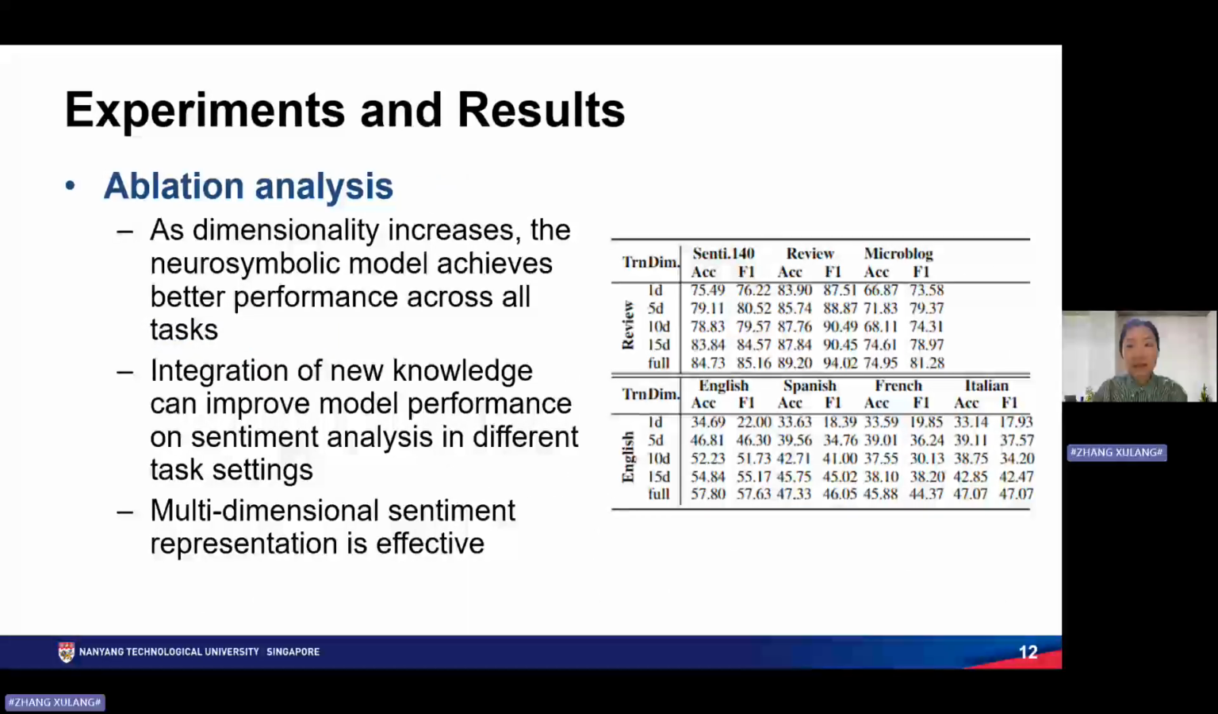Next, we conduct an ablation study to validate the multidimensionality of the SenticVec knowledge base. As you can see from the results, it shows that the integration of new knowledge through more labeled datasets can indeed improve model performance on sentiment analysis in various learning settings.